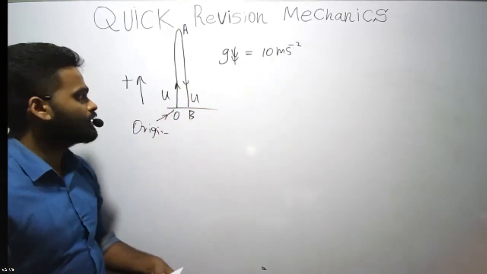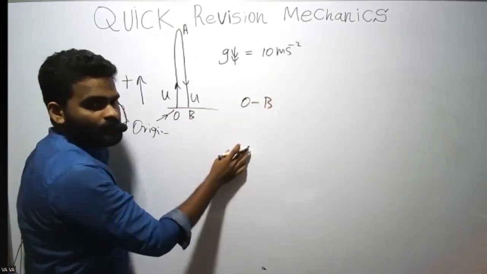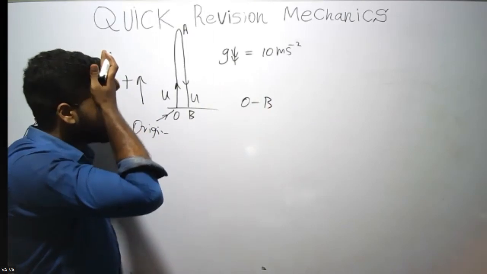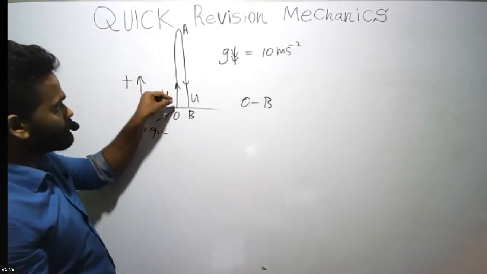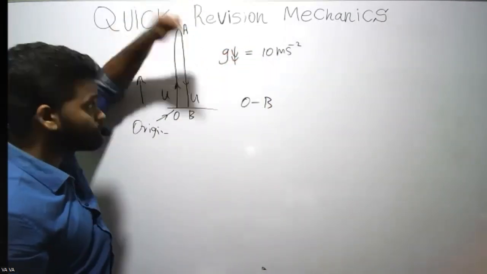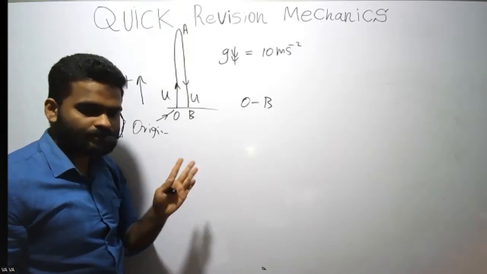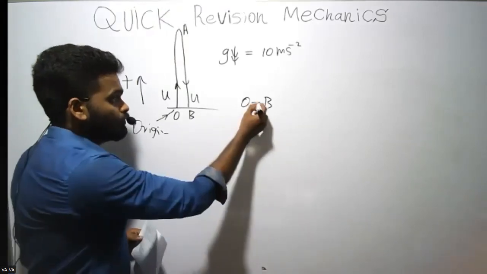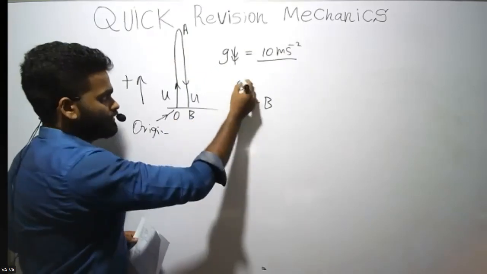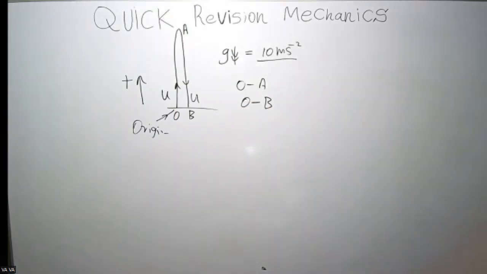Other thing is, you can apply the equation from O to B at once. O to B. What's the reason? Because as it goes up, acceleration is 10, and as it falls down also, acceleration is 10 meters per second squared. Direction also does not change, right? So from O to A or from O to B, you can apply the equations at once.